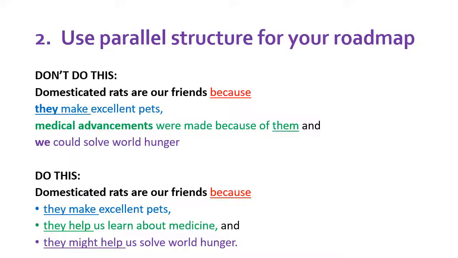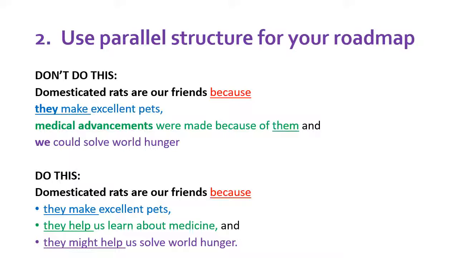And what I want you to notice is that in the first one, the subject of each item in the list keeps shifting. The first subject is they, and then the second one is medical advancements, and then the third one it's we. So the organization of each item in the list keeps shifting.